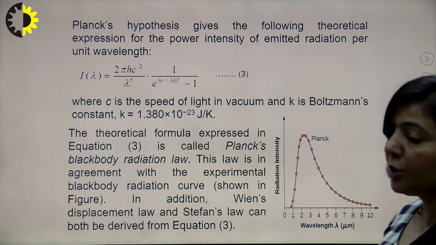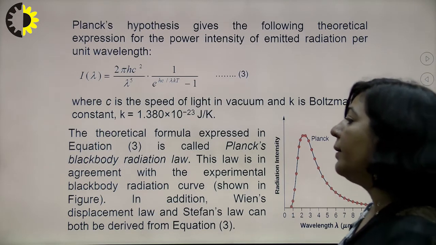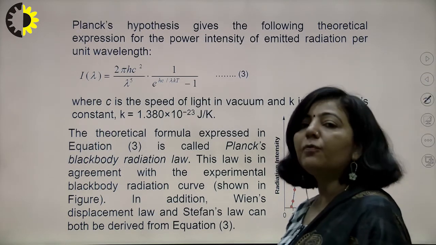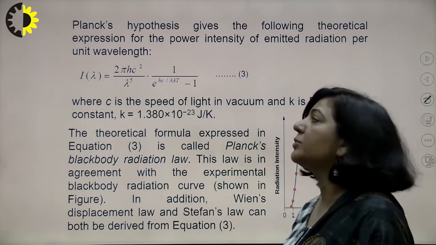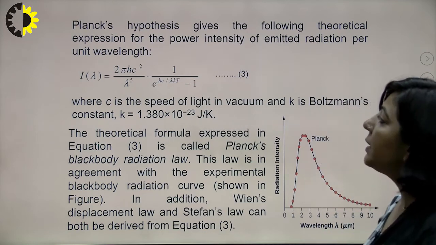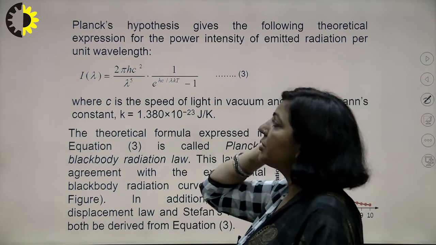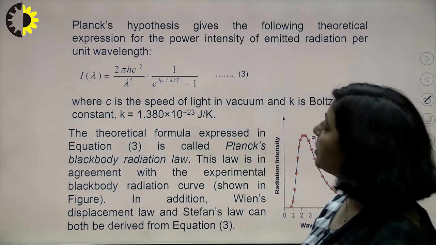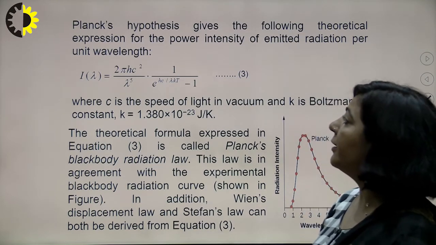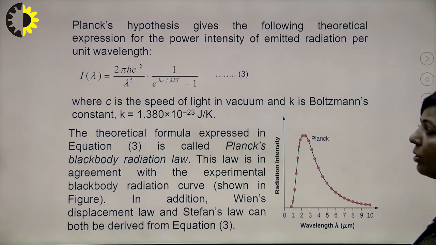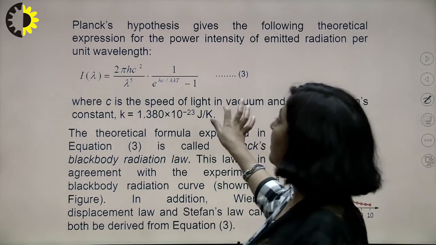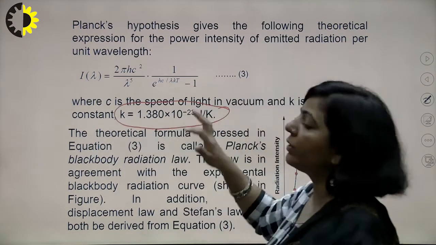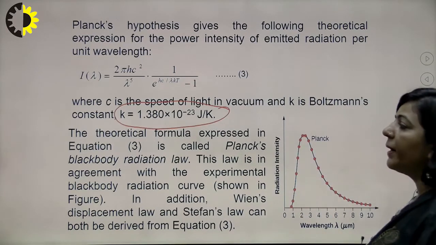This mathematical formula was given on the basis of Planck's hypothesis, or Planck's quantum theory. Here 2 pi is a constant, h is Planck's constant, c is the speed of light, which is again constant, lambda is the wavelength of light, and k is the Boltzmann constant, whose value is 1.38 times 10 to the power minus 23 joule per Kelvin.